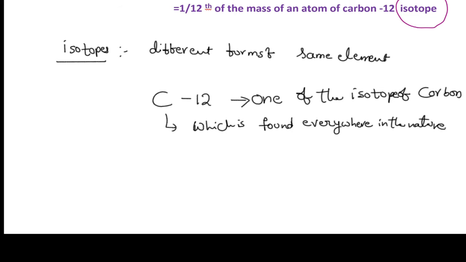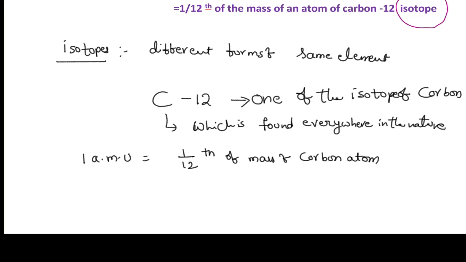Then how do we define one atomic mass unit? One atomic mass unit is equal to 1/12 of the mass of a carbon atom. We are using only the carbon atom because it is found everywhere in nature. So we are going to use this one.